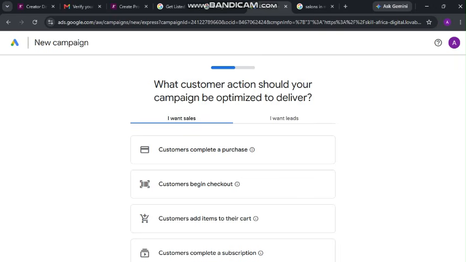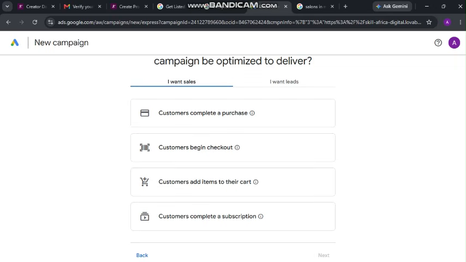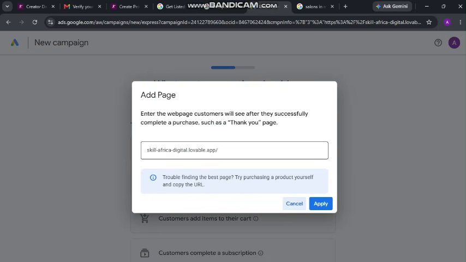Loading goals now. What customer action should your campaign be optimized to deliver? Customers complete the pages. They should buy. Enter ad page.